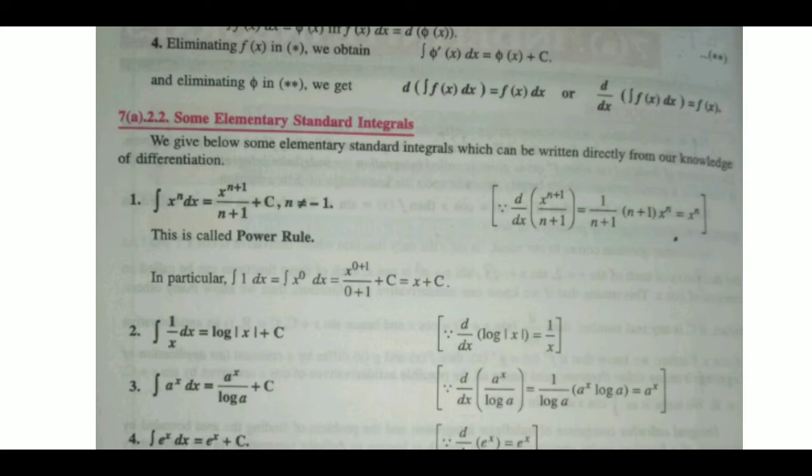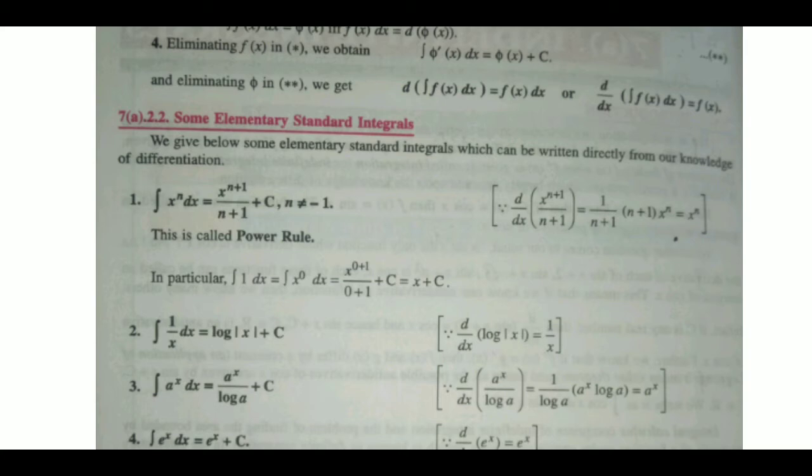So cancelling n plus 1, you get x power n. So it's the reverse process, that is integration x power n dx is equal to x power n plus 1 upon n plus 1 plus c, because it is an indefinite integral, so we will always add c with each integration.